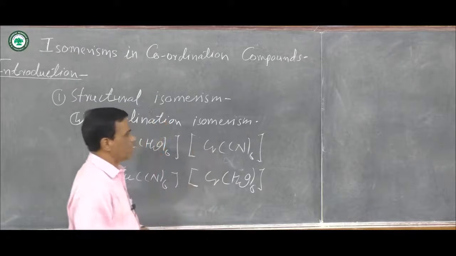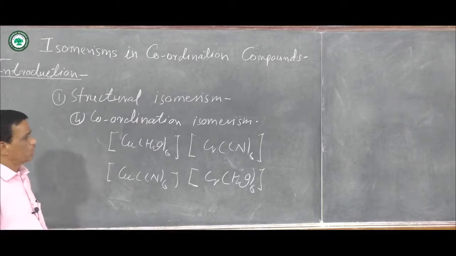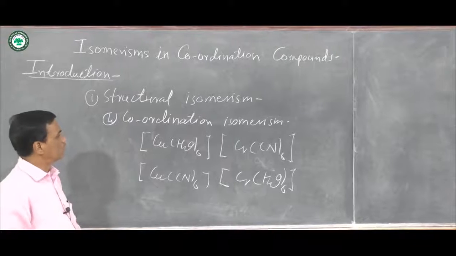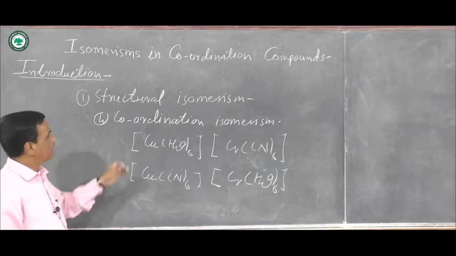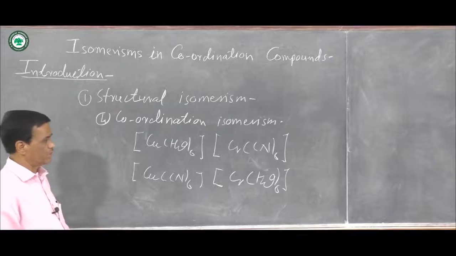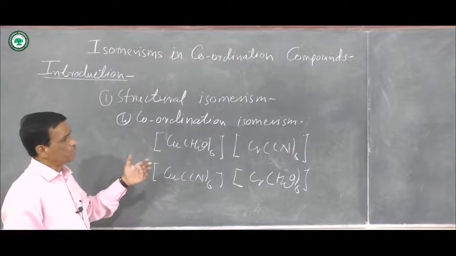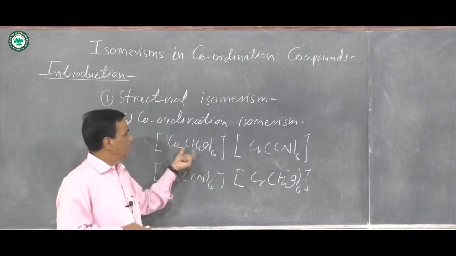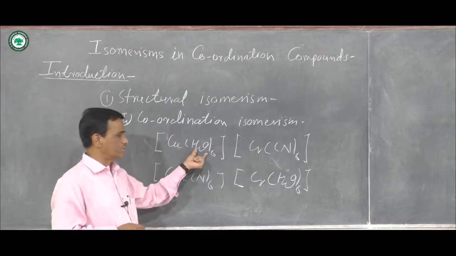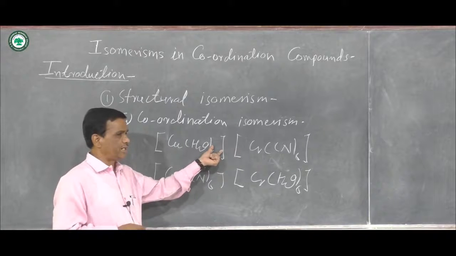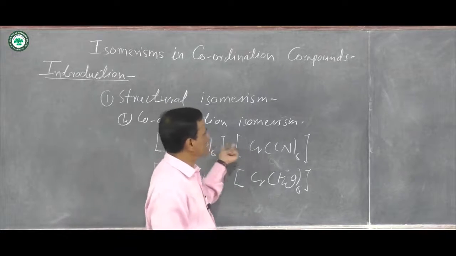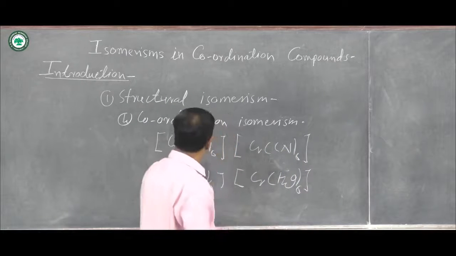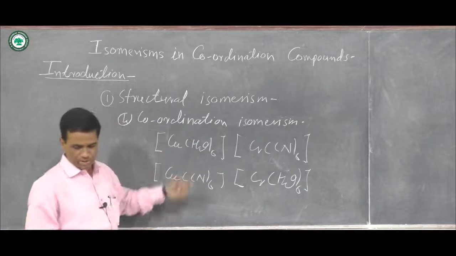And when such types of arrangements occur in coordination compounds, then these isomers are known as coordination isomers, and that phenomenon is known as coordination isomerism. In some coordination compounds, the arrangements are different. Suppose there is copper and H2O6, and some 2 cyanide ligands are there, and 2 water molecules are exchanged here. When such arrangements occur, they are also known as coordination isomerism.